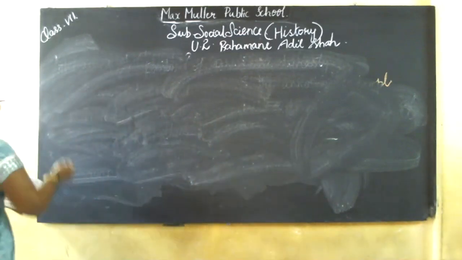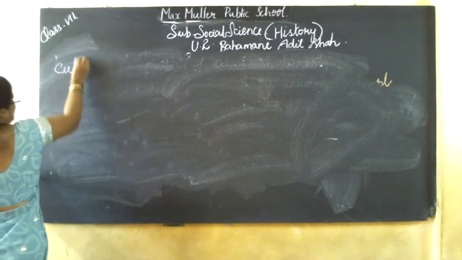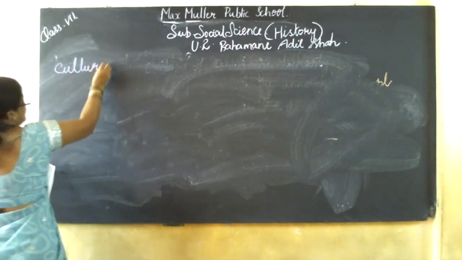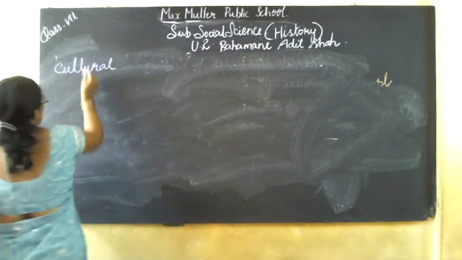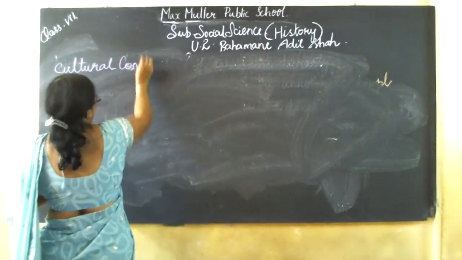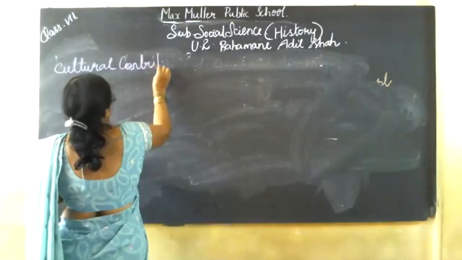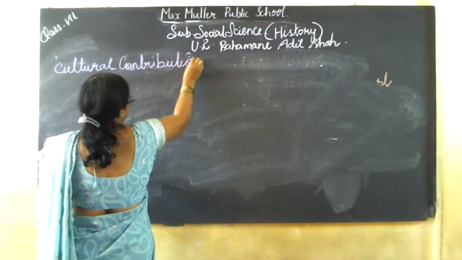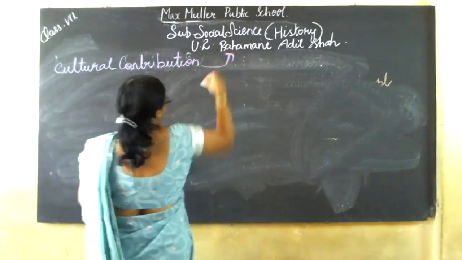Next we are going to study the cultural contribution. What are the cultural contributions in the Bahamani dynasty?